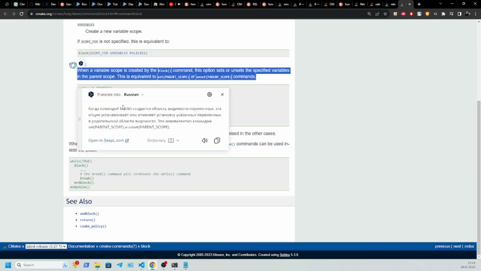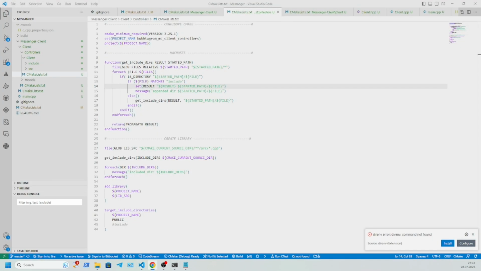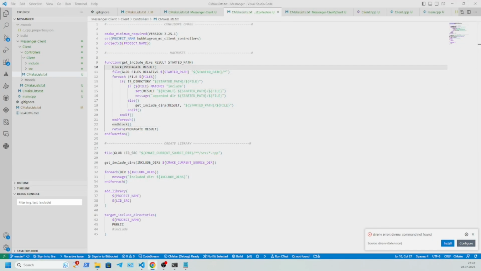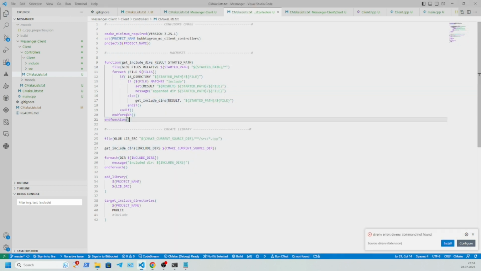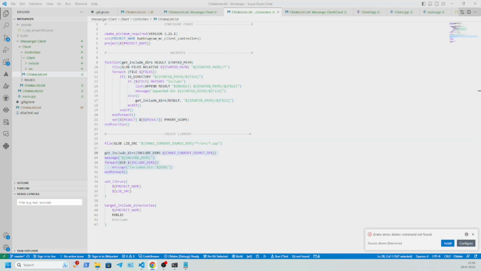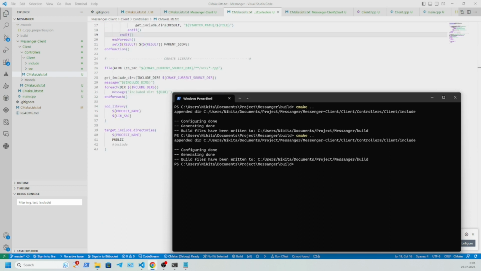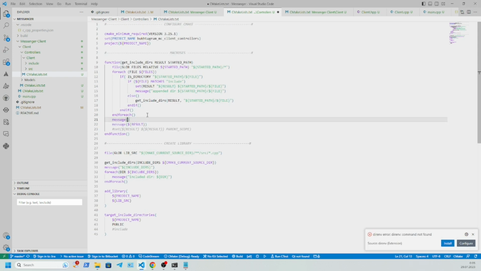Before I started shooting, I built an initial CMake file structure with an automated search for all include directories via a recursive function and a search for CPP files. This was done for my own convenience so that I could add and compile new files without any problems or interfaces in CMake, which is very convenient in my opinion.